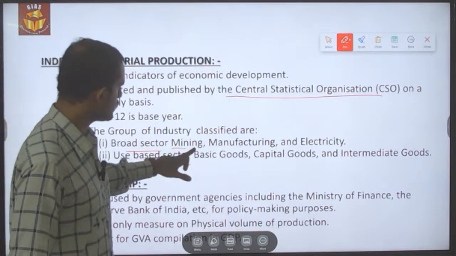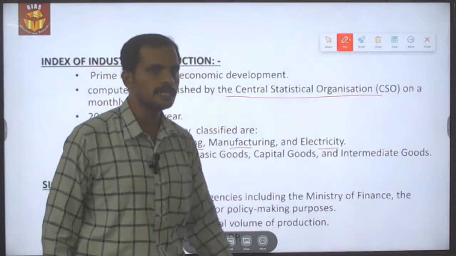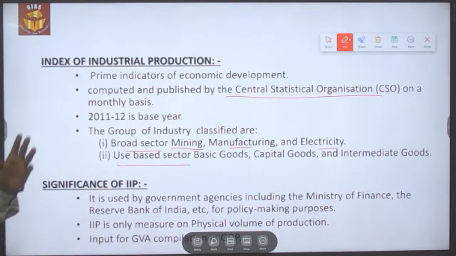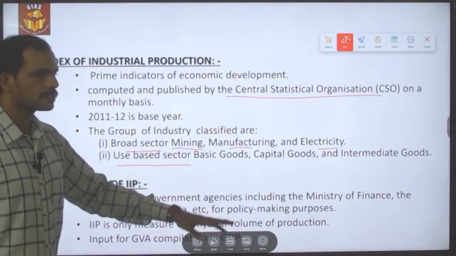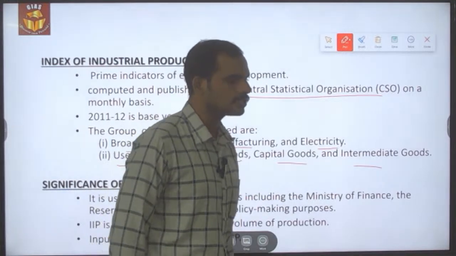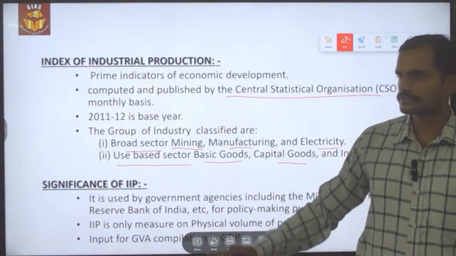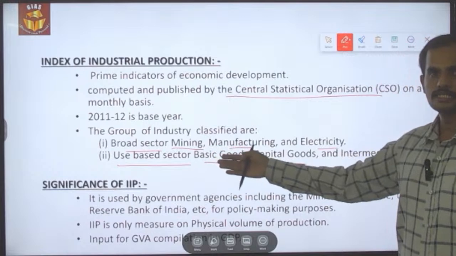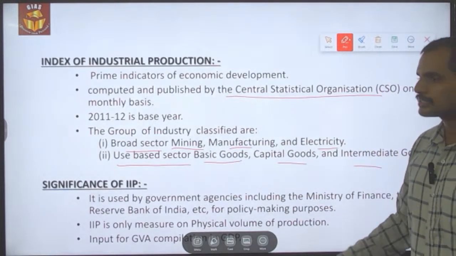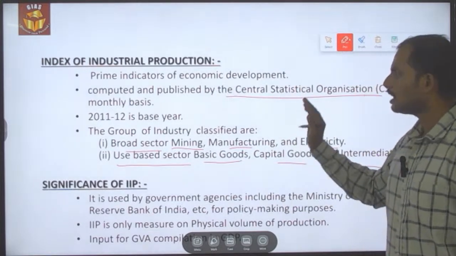The broad sectors contain mining, manufacturing as well as electricity, which covers the industry sector in the broader term. In the case of use-based sectors, the industry is classified as basic goods, capital goods as well as industrial goods. Based on this classification, the index of industrial production is calculated by the Central Statistical Organization.